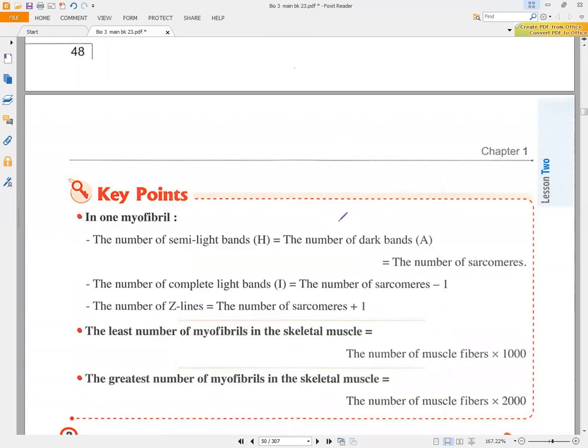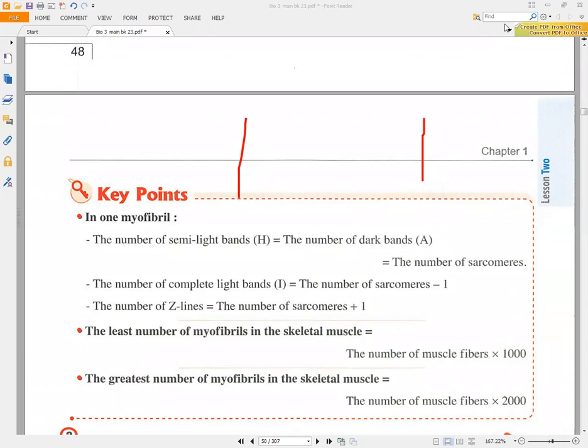In one myofibril, the number of semi-light bands, if you look here, we will have two Z lines. If we have a sarcomere, the number of semi-light bands H is equal to the number of dark bands A. But how?